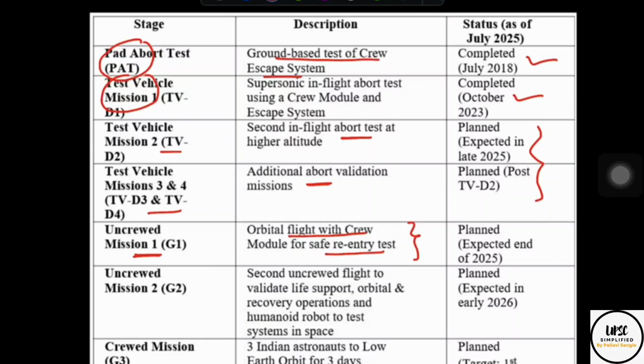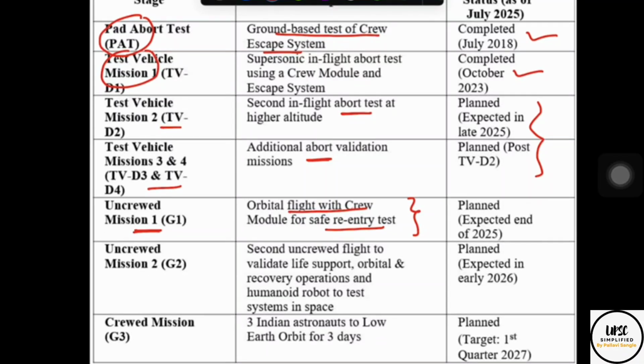This is the technical demonstration of whatever modules and things are developed and tested by ISRO, with a successful completion and re-entry of the mission. Then uncrewed mission 2, that means unmanned mission 2, will validate the life support, orbital and recovery operations, and the humanoid robot Vyommitra. Vyommitra will be sent at this stage so that we will be sure of our technological capabilities for a manned mission. This is expected in early 2026.